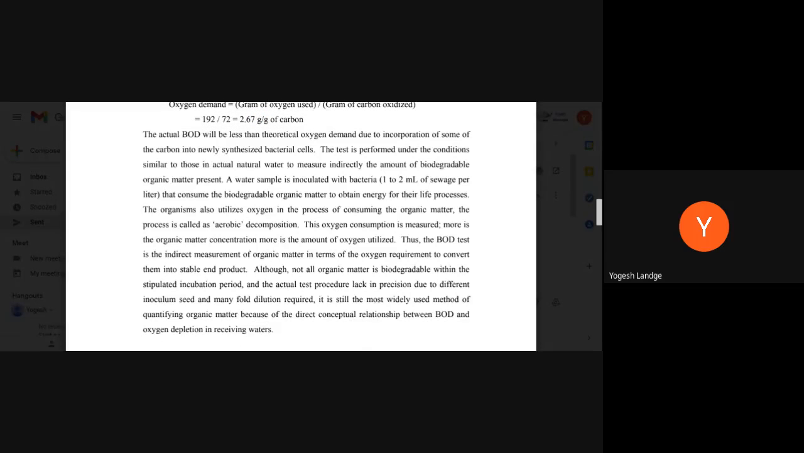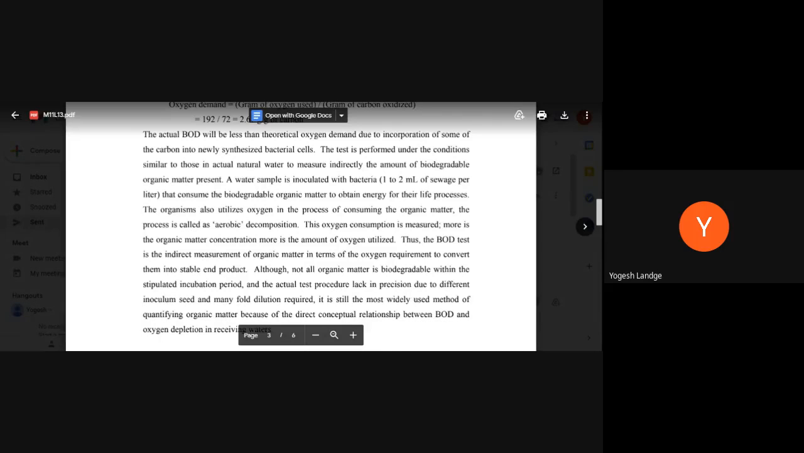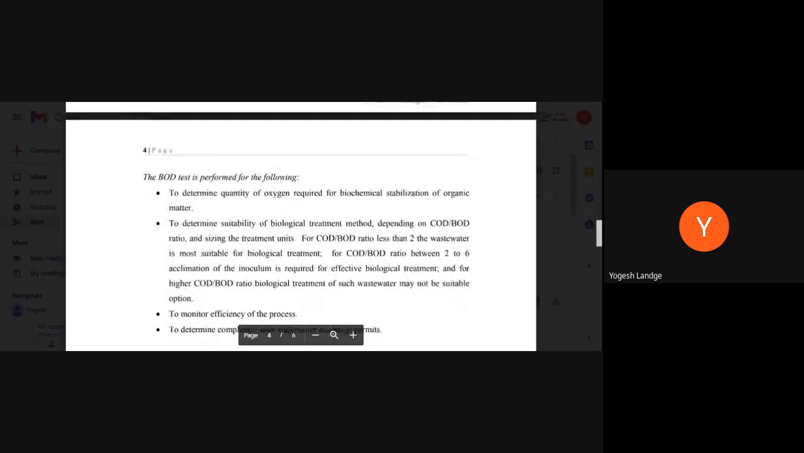So in this test, obviously we will be focusing on the test now. Now, why are we performing the BOD test? What is the reason behind it? One of the reasons is to determine the quantity of oxygen required for biochemical stabilization of the organic matter. We are conducting the test just to know the oxygen required for biochemical stabilization of organic matter. Stabilization means the end product, conversion of organic matter into CO2 and water. That is the one case.